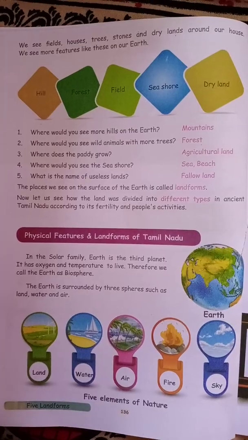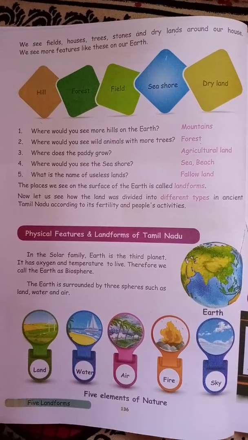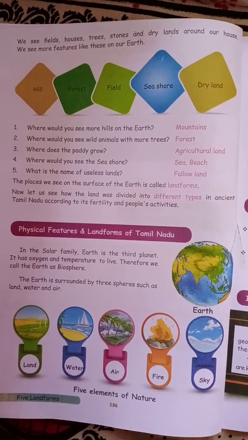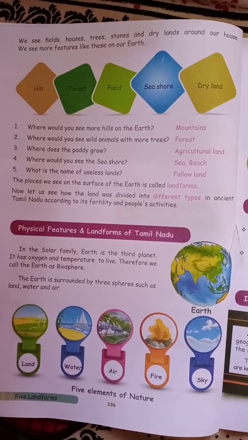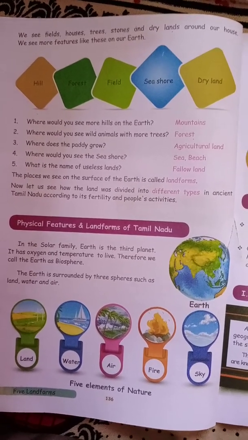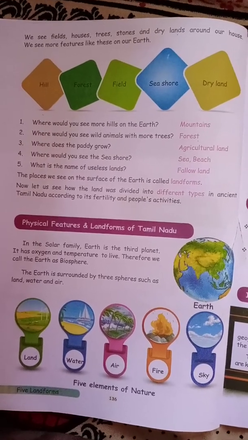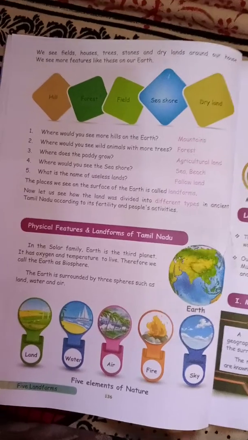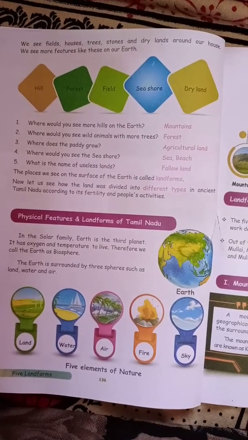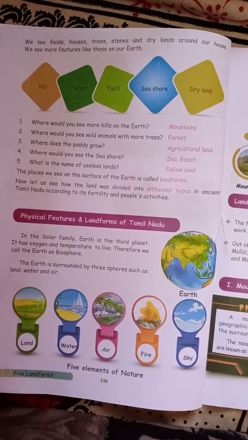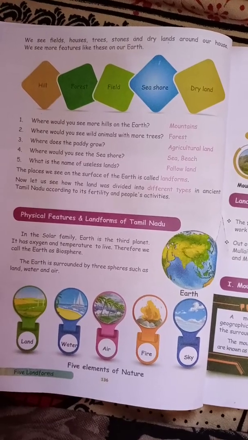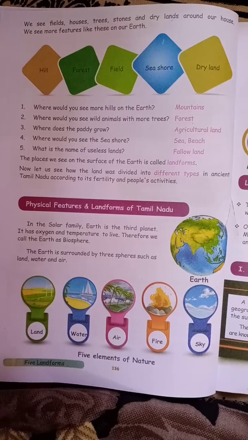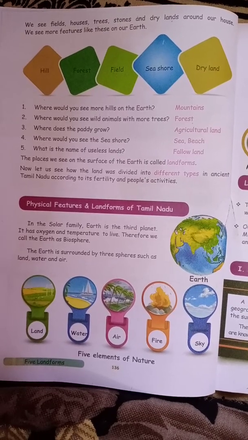Okay, children. So, we used to see the fields, houses, trees, stones, and the dry lands around our house. So, around our house, we can see many buildings, forest, trees, and stones, and the dry lands. And we see more features like this on the earth, like hills, forest, fields, seashore, and dry land.